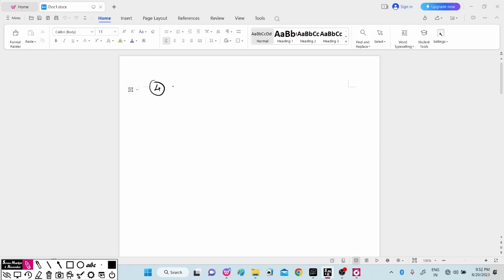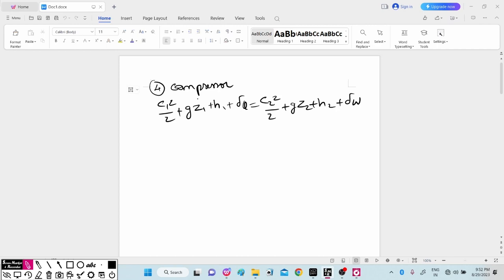If you consider the steady flow energy equation for the compressor, again same thing: C1 square by 2 plus gZ1 plus H1 plus del Q is equal to C2 square by 2 plus gZ2 plus H2 plus del W. For the compressor, we know it is a power absorbing device. So considering this power absorbing device,